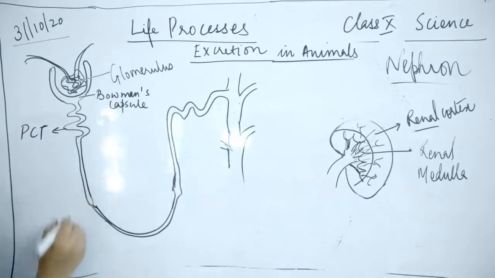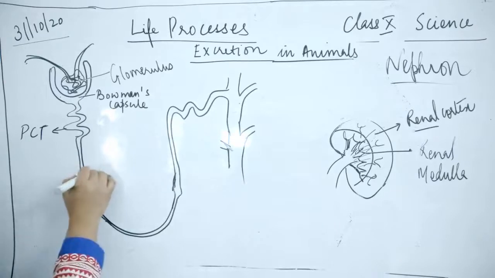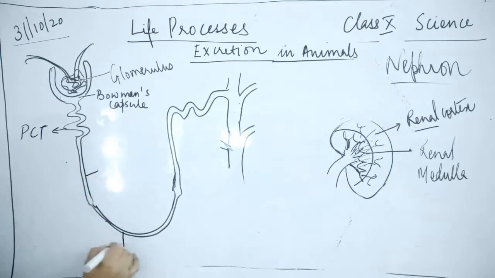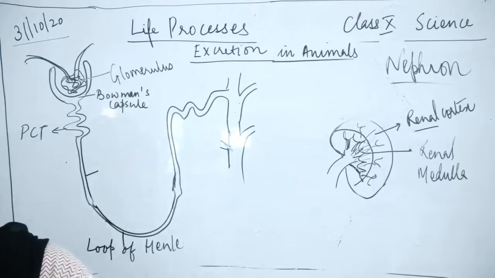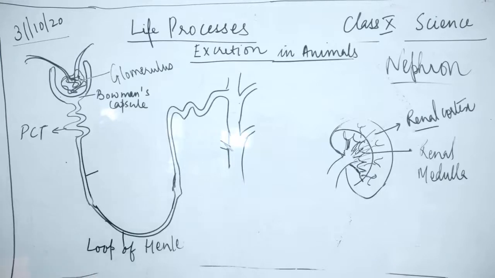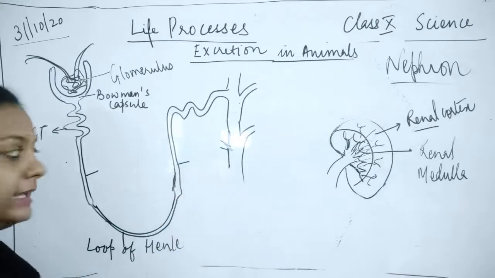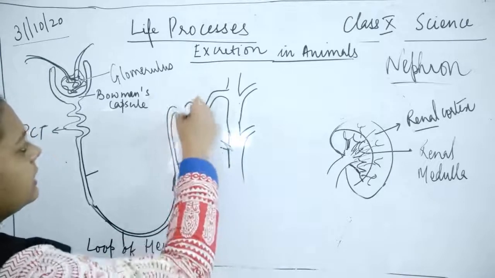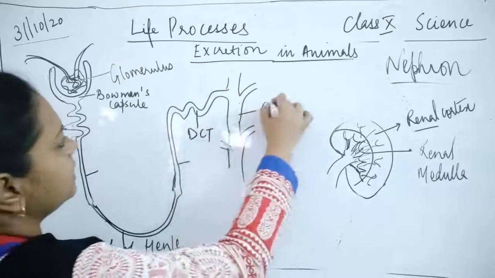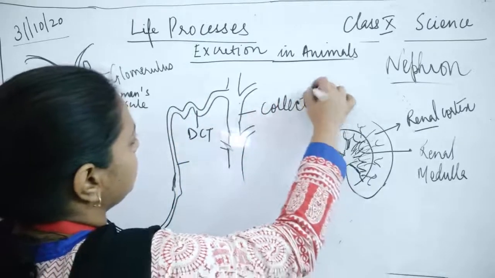Then this complete structure is called the loop of Henle, sometimes written only as LE. Then one more labeling: this is DCT, and this is the collecting duct.